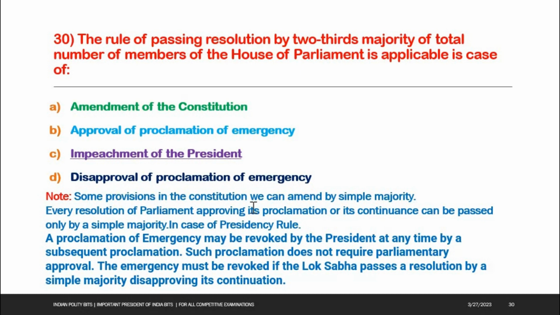Some provisions in the Constitution we can amend by simple majority. Every resolution of Parliament approving its proclamation or its continuance can be passed only by a simple majority. A proclamation of emergency may be revoked by a president at any time by a subsequent proclamation. Such a proclamation does not require parliamentary approval. The emergency must be revoked if the Lok Sabha passes a resolution by a simple majority, disapproving its continuation.